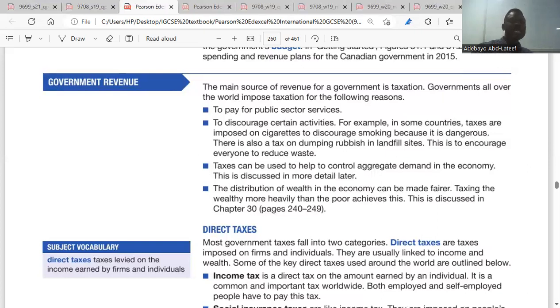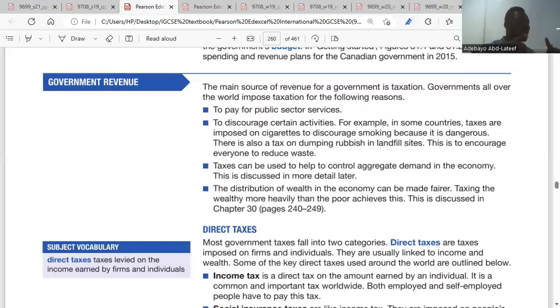The third one, taxes can be used to help control aggregate demand in the economy. This is discussed in more detail. So what is aggregate demand? Aggregate demand is the sum of total demand in the economy. The sum of the total demand of the economy is called aggregate demand. So if government wants to control aggregate demand, government can impose tax.